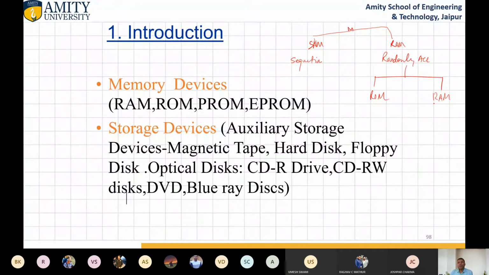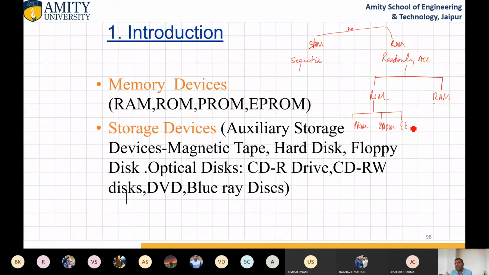Fine. Now come to ROM. There are different types of ROM. ROM is like a read-only memory, but it is not truly read-only memory. It is programmable ROM. It can be electrically programmable ROM.